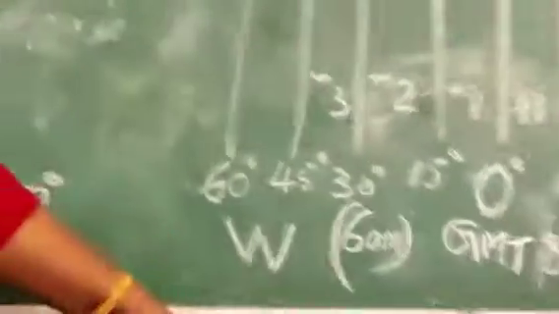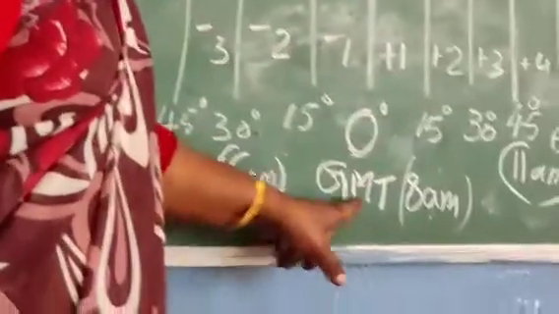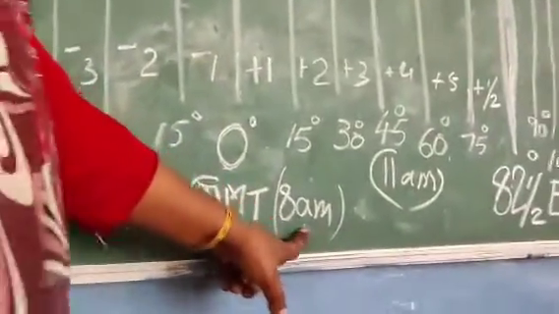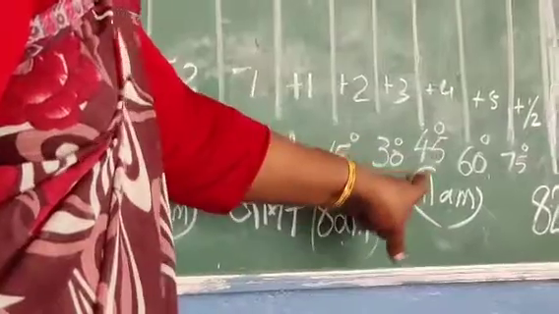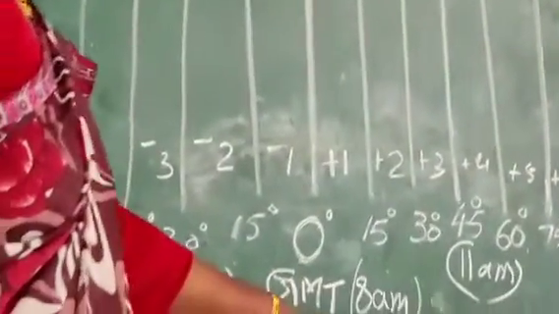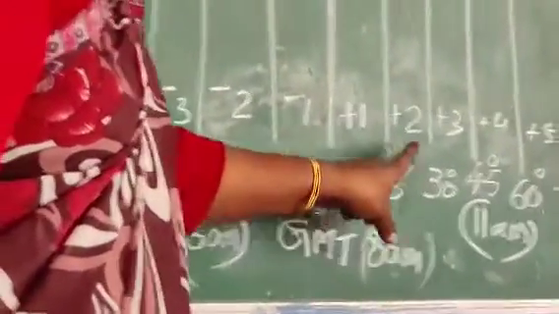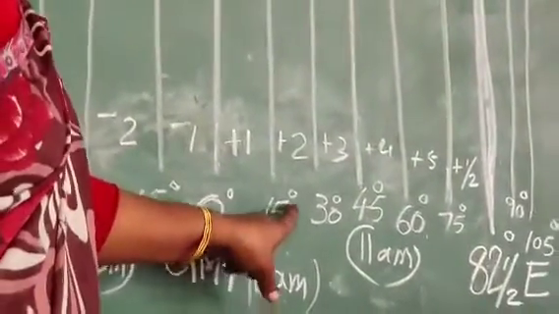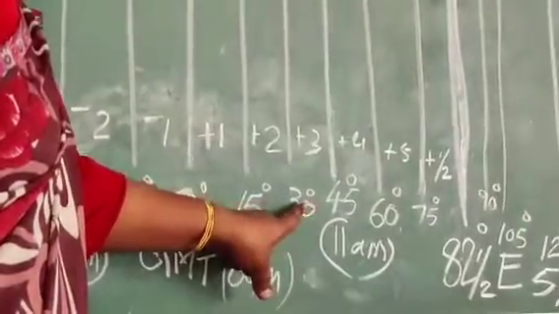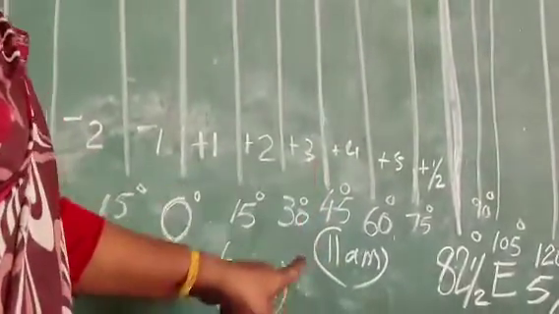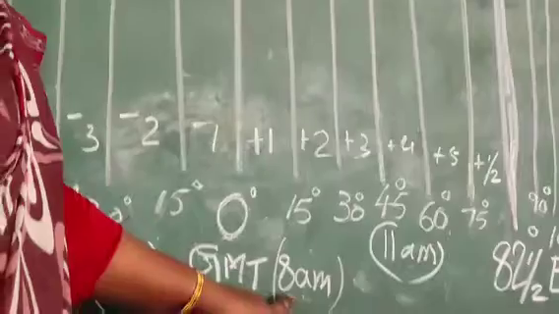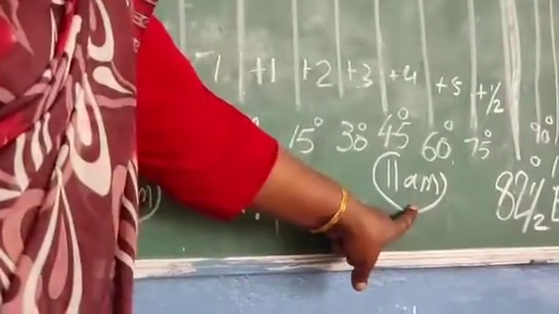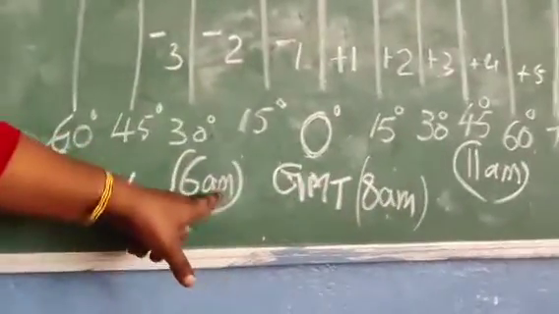Now let's see some examples here. Suppose here in Greenwich Mean Time it is 8 o'clock. Let us calculate the time of 45 degree longitude. How will you calculate? As you cross here, time is added. So 0 to 15 degree is 1 hour, 15 to 30 degree 2 hours, 30 degree to 45 degree 3 hours. So you have to add 3 hours to 8 a.m. Then how much will you get? 11 a.m.